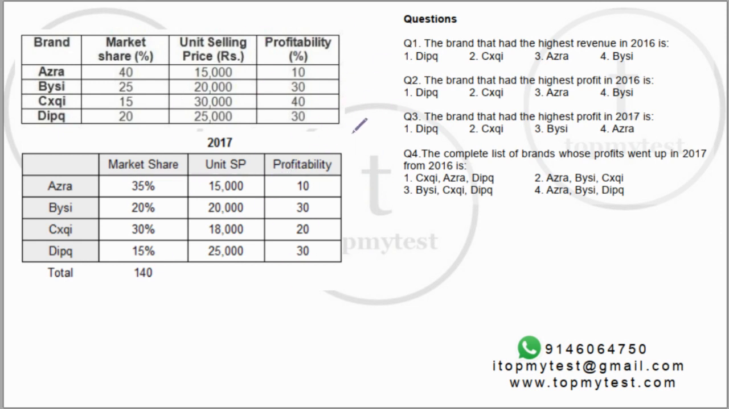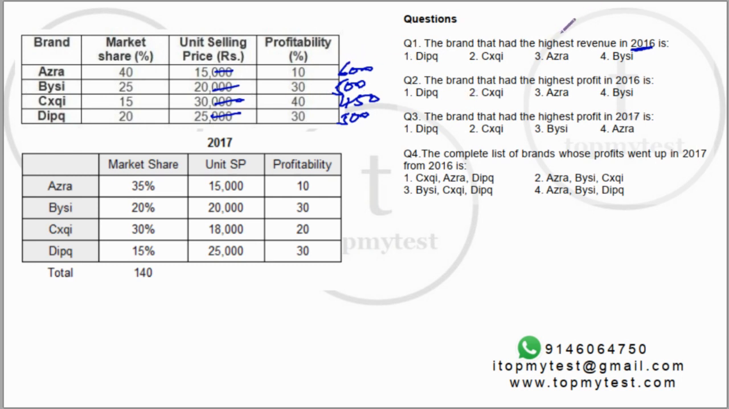Let's go to the question. Which brand had the highest revenue in 2016? Revenue will be number of units times selling price, so we can completely disregard the last three digits, as all of them are the same. 40 into 15 will be 600, 25 into 20 will be 500, 15 into 30 will be 450, and 20 into 25 will be 500.